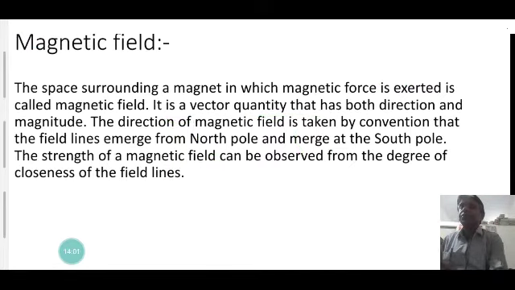Magnetic field is a vector quantity. It has both direction and magnitude. The space surrounding a magnet in which magnetic force is exerted is called the magnetic field. By convention, the direction of the magnetic field is taken such that the field lines emerge from the north pole and merge at the south pole.